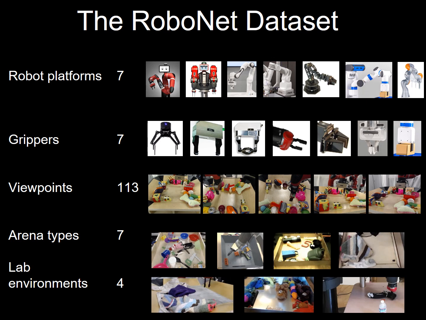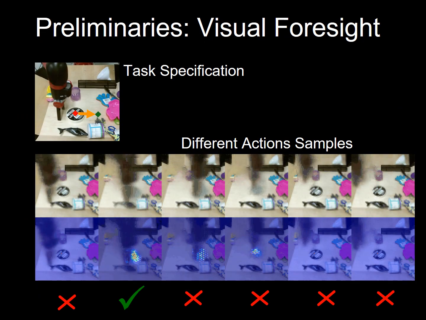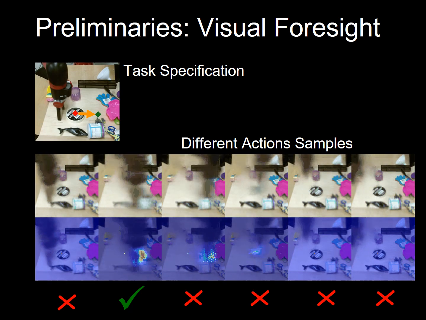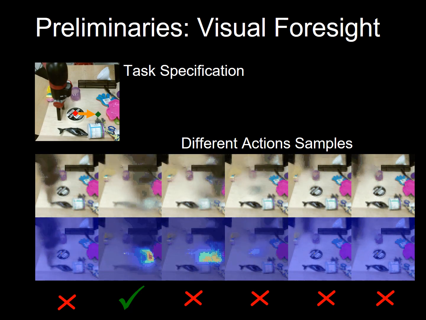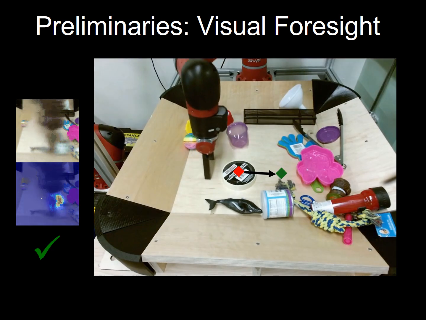lighting conditions. Having collected this dataset, we study how models trained on RoboNet can enable generalization across viewpoints, grippers, and robots. In our experiments, we study generalization for both model-based reinforcement learning and inverse models trained with supervised learning. We use the Visual Foresight model-based reinforcement learning algorithm, which leverages an action-conditioned video prediction model to plan actions towards user-specified goals. To plan, we sample a large number of action sequences and apply the best action sequence to the robot.